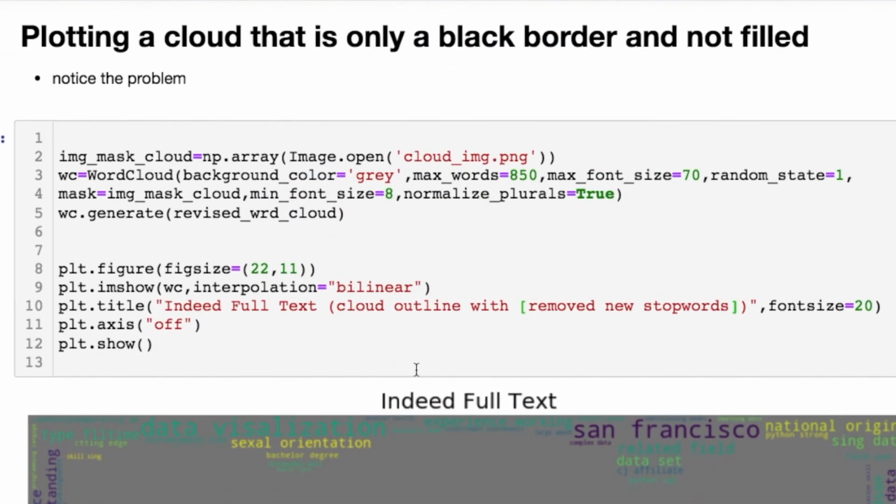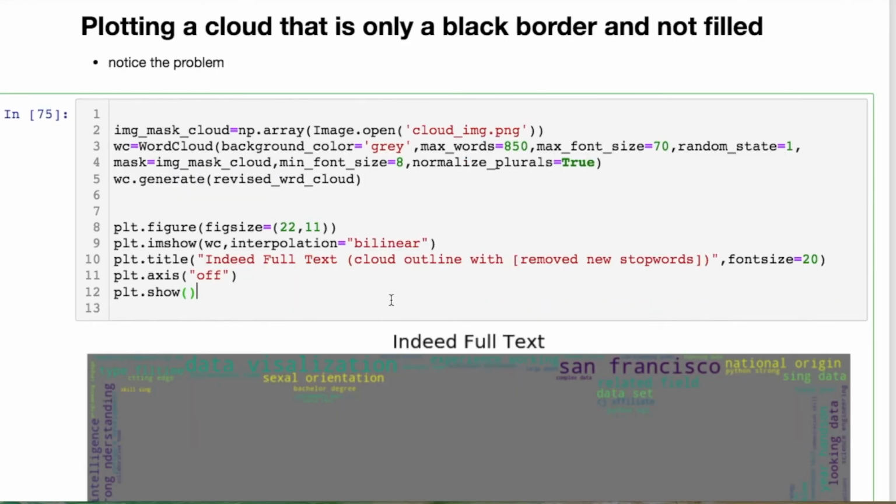So we have this black border for that cloud I just showed you. And I didn't do any kind of formatting. I just plugged it in directly to what we're doing above. Only thing I'm changing is this right here for the image I'm calling in, and I'm just chucking it in for the mask, and everything else is the same except you just change the title so it's relative to whatever you're doing. I didn't print this off yet, but we can print it off so the name changes at least.